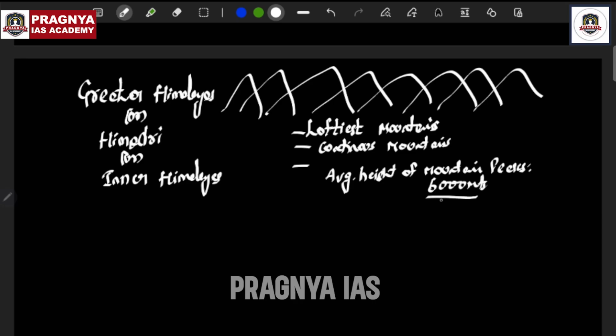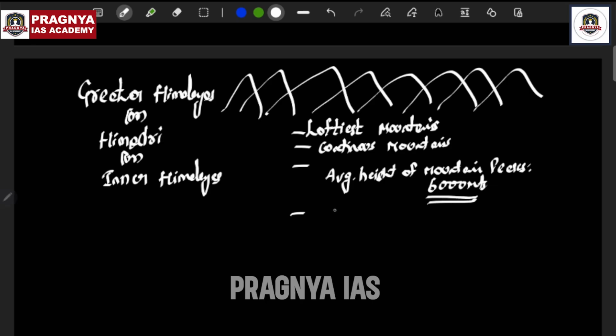If you take the world's top 10 peaks list and observe, 8 of the top 10 peaks are in the Greater Himalayas. So they are the loftiest mountain peaks on the planet.